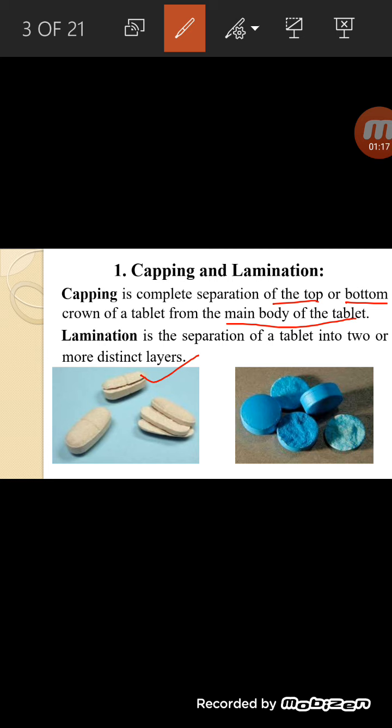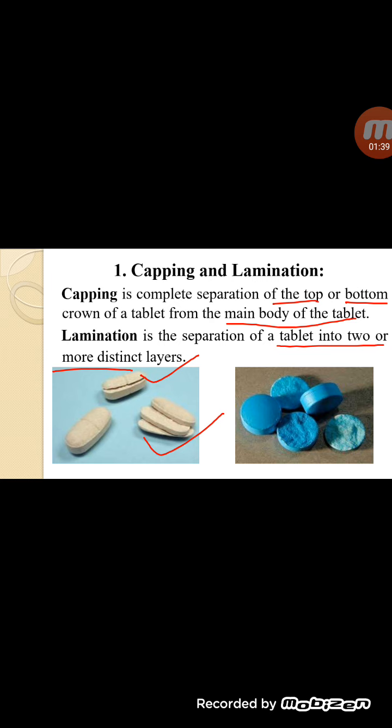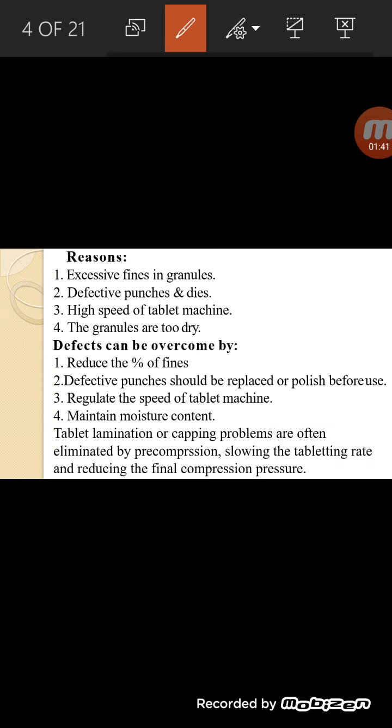Then lamination means separation of the tablet into two or more distinct layers. See that this tablet shows the lamination problem. Capping means separation of the top or bottom crown, and lamination means separation of the tablet into two or more distinct layers. Then what are the reasons behind capping and lamination?